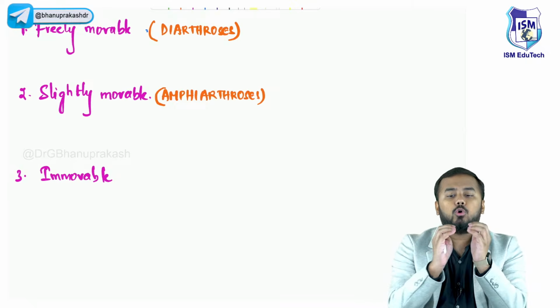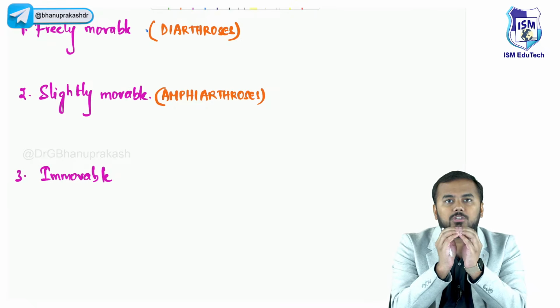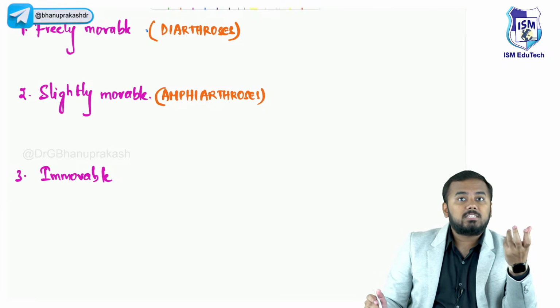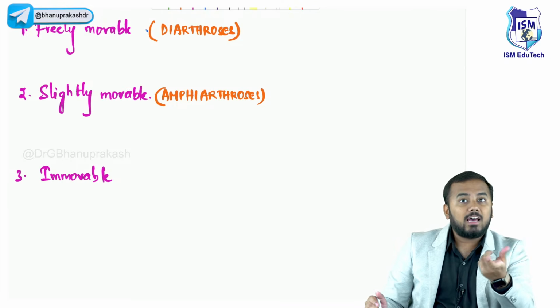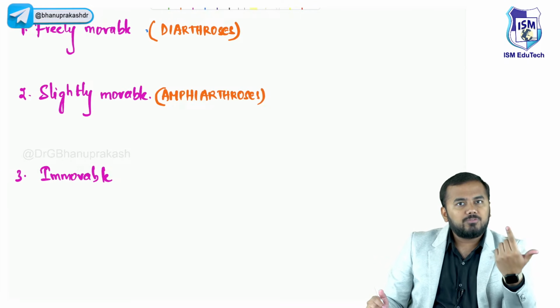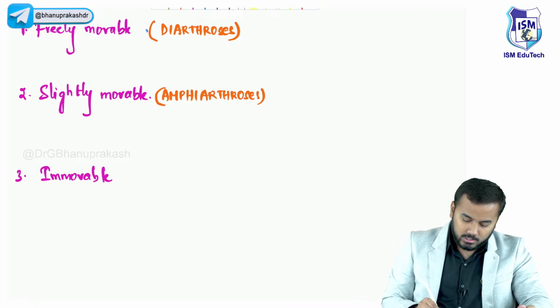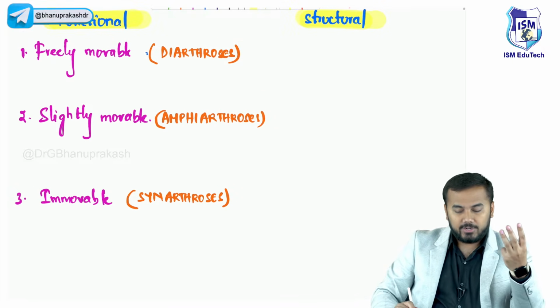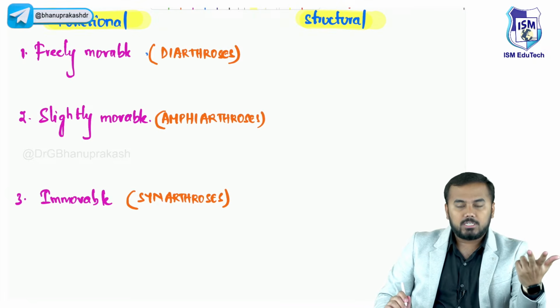Immovable, they are not moving. Why? Because the two bones are completely fused, that is why they are not moving. So these are called synarthroses. Syn means what? Fusion. Arthrosis means joint. Fusion of joint is called synarthrosis. So the third is synarthrosis. Okay, so we have got three different types of joint: diarthrosis, amphiarthrosis, and synarthrosis.